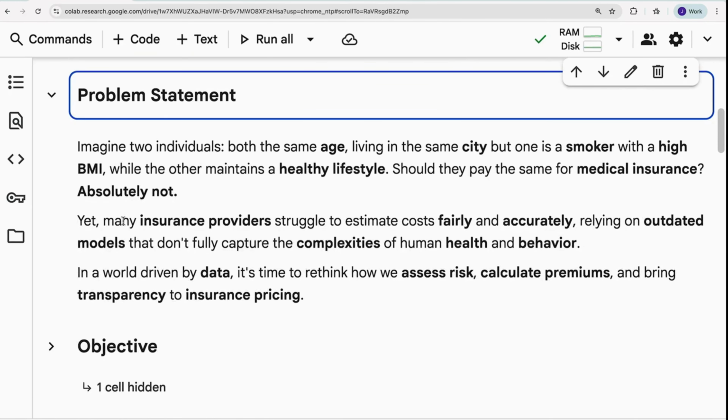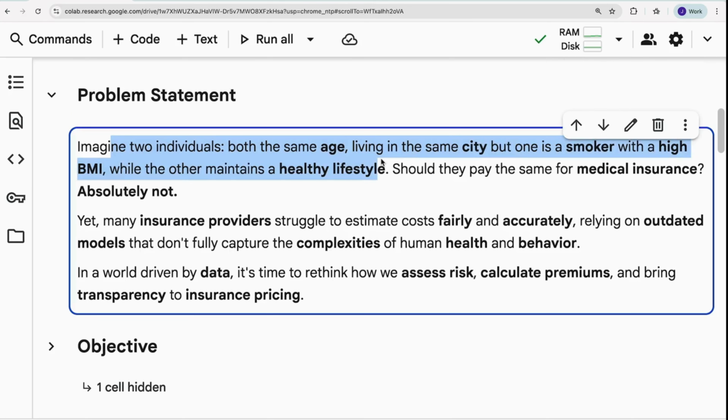And then start with a problem statement, which many people don't give. Always try to write the problem statement regarding what problem, what issue you are trying to solve with the help of this project. Imagine two individuals who are the same age, living in the same city, but one is a smoker with high BMI, while the other maintains a healthy lifestyle. Now the question is, will they get the same medical insurance cost or not?